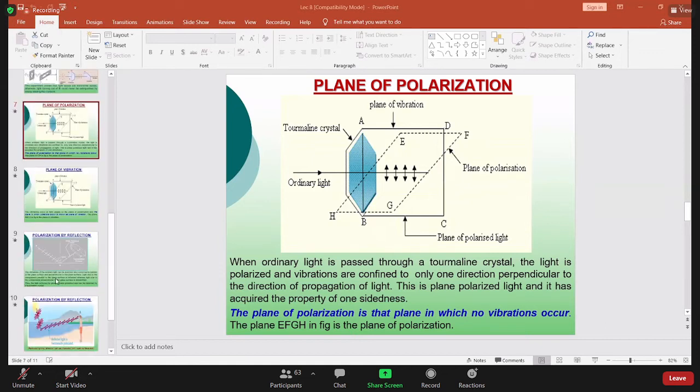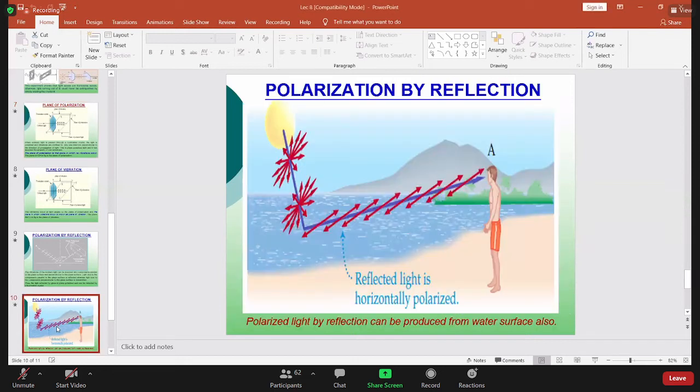আচ্ছা, next I will discuss a definition, that is polarization by reflection. At first look at the picture. It's a natural example of polarization by reflection. So here the sunlight, the ordinary light we get from the sunlight.